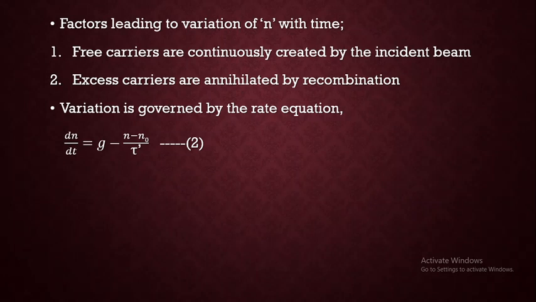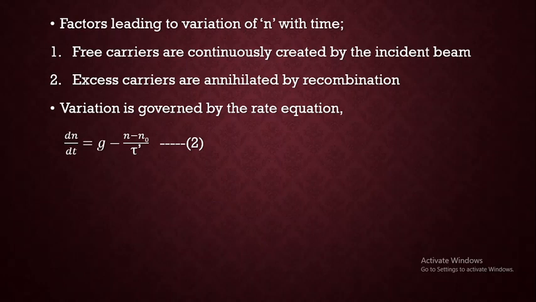So there is an increase in the number of carriers, whereas the second term, n minus n naught by tau dash, is the rate of recombination of electrons. So generated carriers minus the carriers which undergo recombination give the variation of n with respect to time. Here tau dash is the recombination time, or the lifetime of a free carrier.